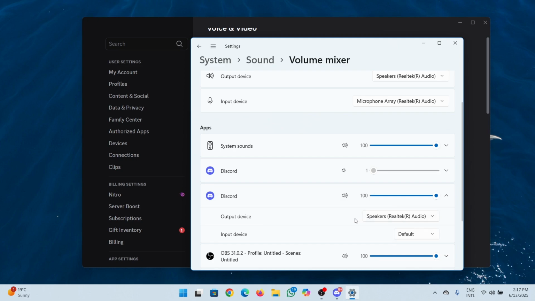So these are the simple solutions you can try to fix your sound on Discord.